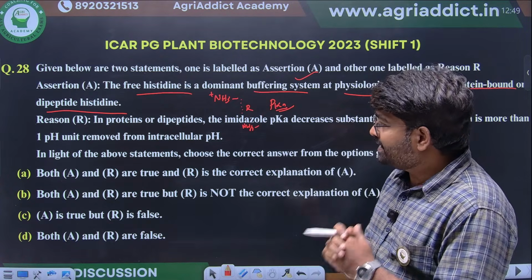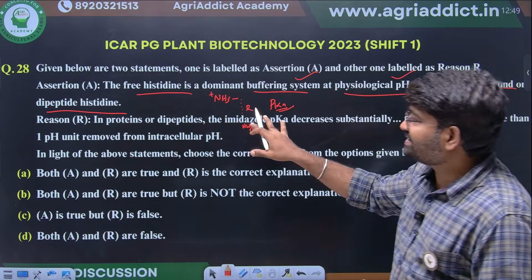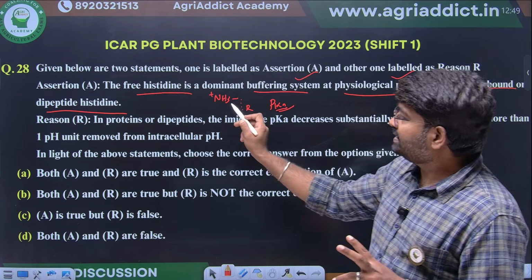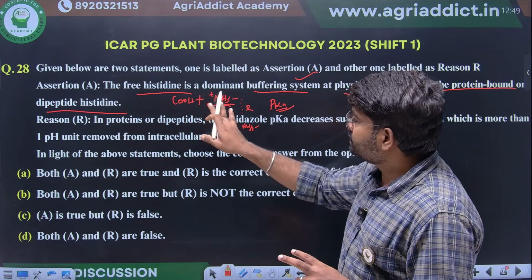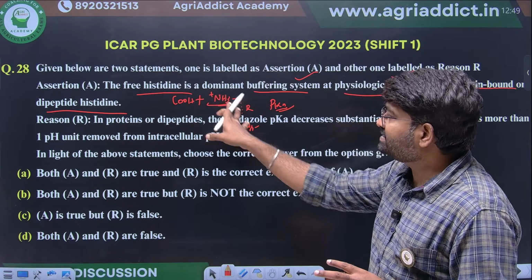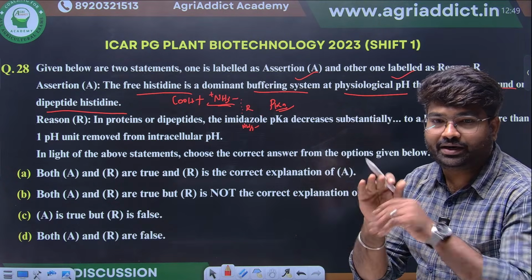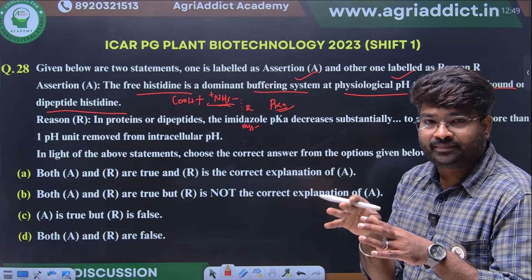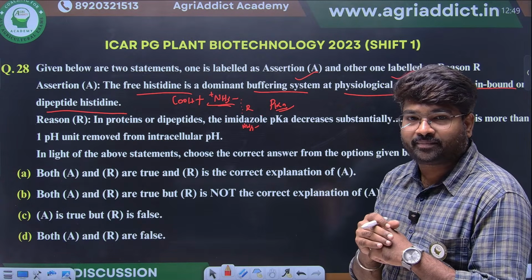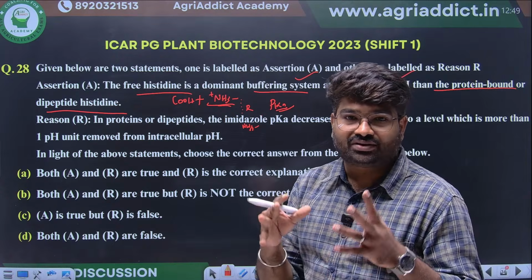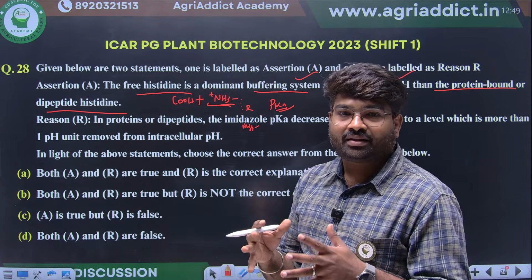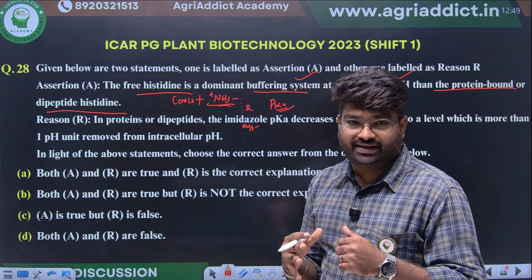This pKa will help in the buffering system. But if this is present in a peptide, the amino group will be involved in peptide bond formation. So this repulsion between the amino groups will be reduced. Because of that, it will increase the pKa, so that it will have a better ability to do buffering.